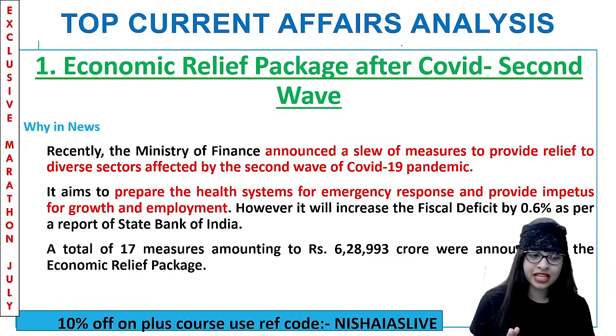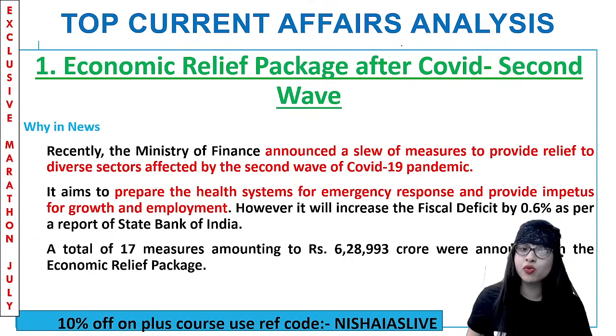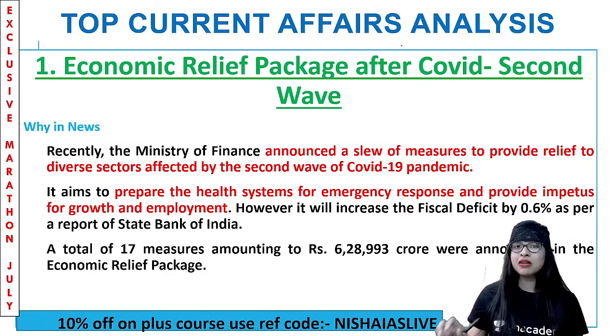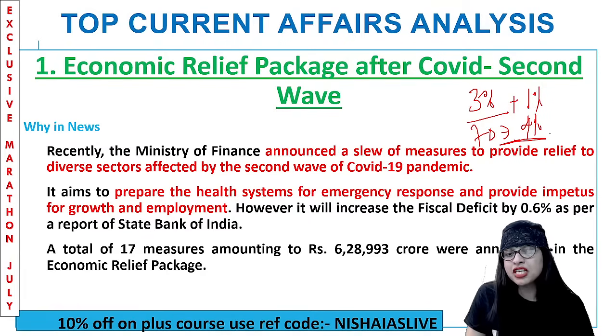But though that is the case, the government has to spend, so expenditure will also increase, which means the fiscal deficit will also increase by 0.6%. That was a report given by the State Bank of India. Every year in the budget, 3% is the fiscal deficit limit. Anything more than that cannot be permitted. But if you see last year and this year together, an extra 1% was permitted, making the fiscal deficit 4%, because of the COVID-19 pandemic and other fluctuations.